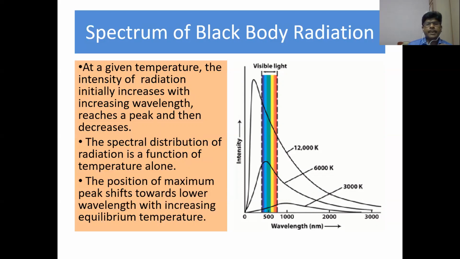Now, why does this happen? The black body, the lamp black, consists of atoms. Each atom acts like an oscillator, an atomic oscillator. So they can absorb radiation and give out radiation at different temperatures and different wavelengths. That is why we get such a behavior.